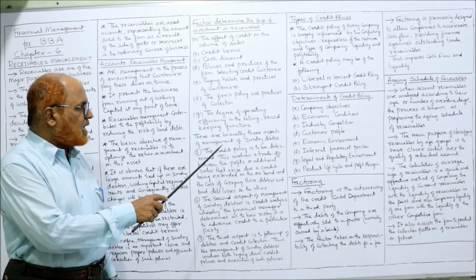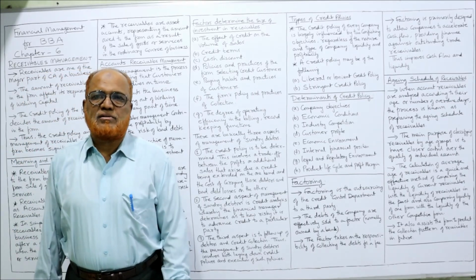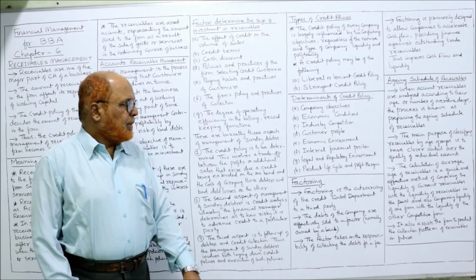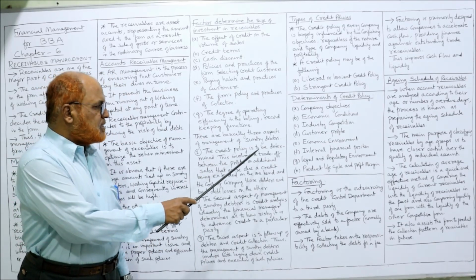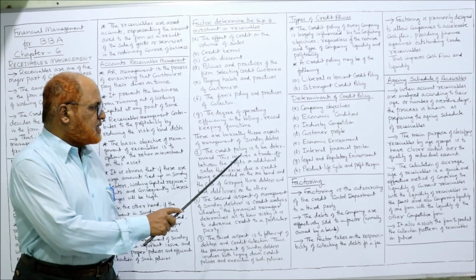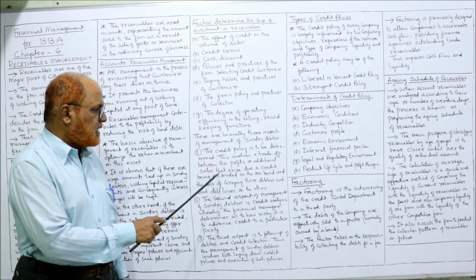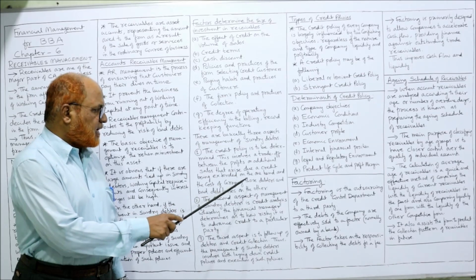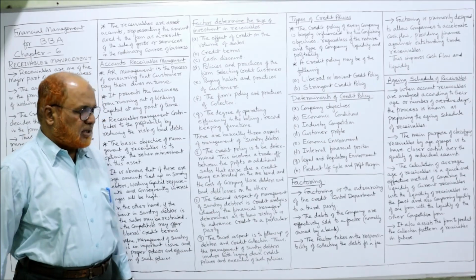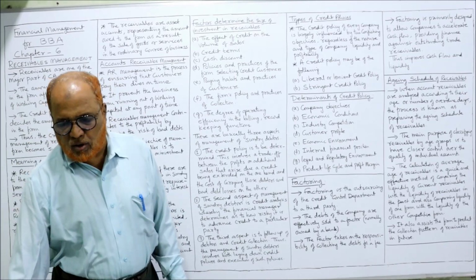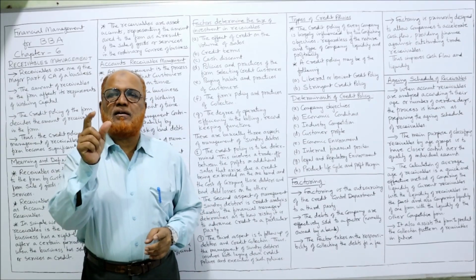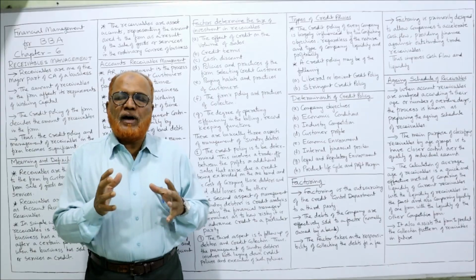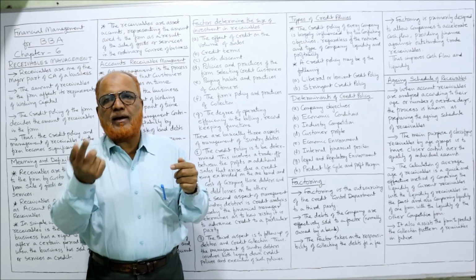There are basically three aspects in management of sundry debtors. Sundry debtors are the receivables. Three aspects are there. The first aspect, the credit policy is to be determined. This involves a trade-off between profits on additional sales that arise due to credit policy being extended on the one hand, and the cost of carrying those debtors and bad debt or losses on the other. The first aspect of sundry debtors is making a credit policy, making a credit period. That means we have to make a trade-off between benefit and cost.